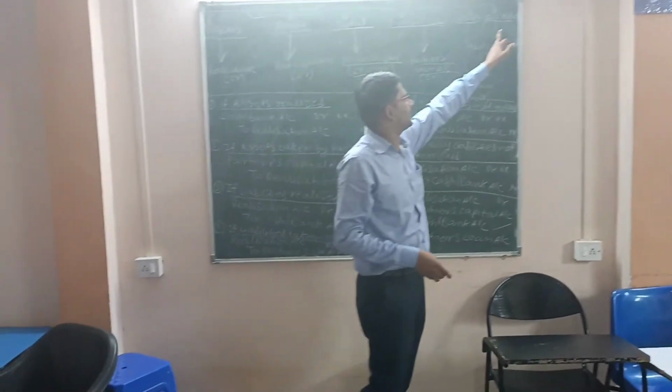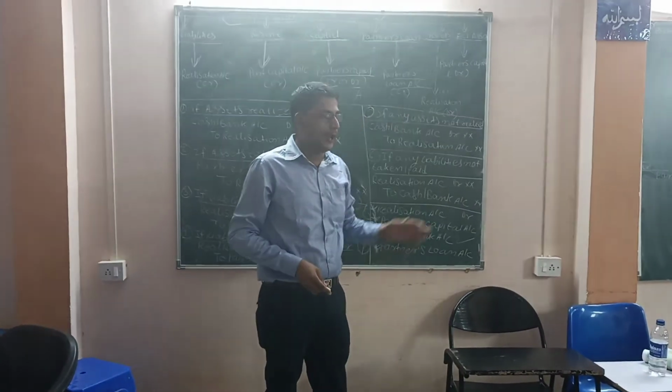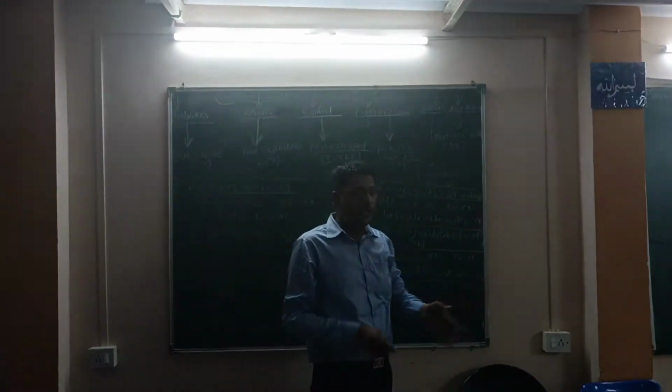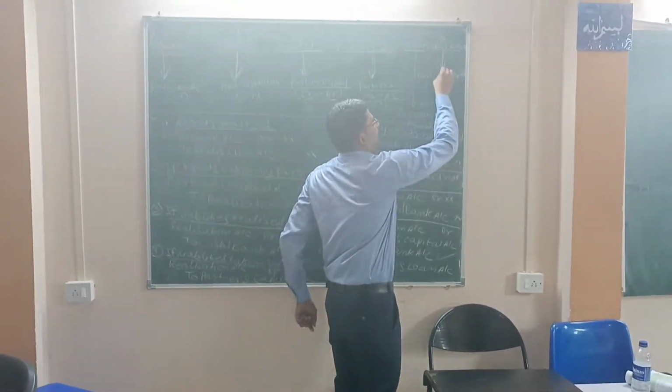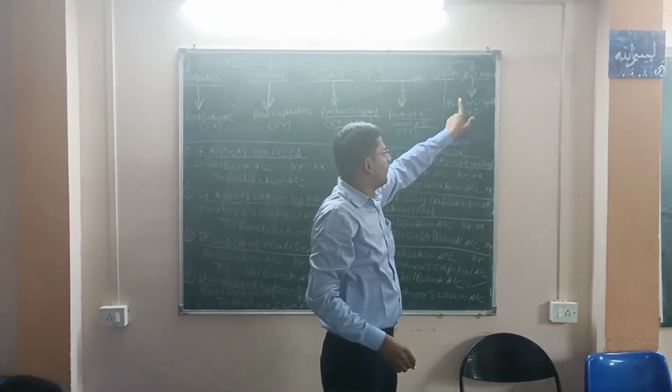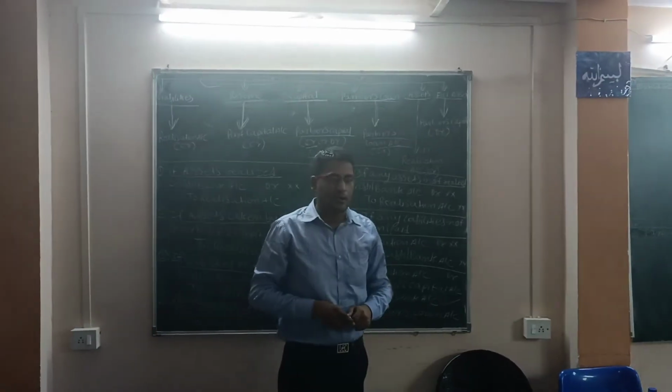Now next and last thing we have fictitious asset, and fictitious asset is also recorded on the debit side, but it's a fictitious asset, so it's going to be recorded in the debit side of our partner's capital account.